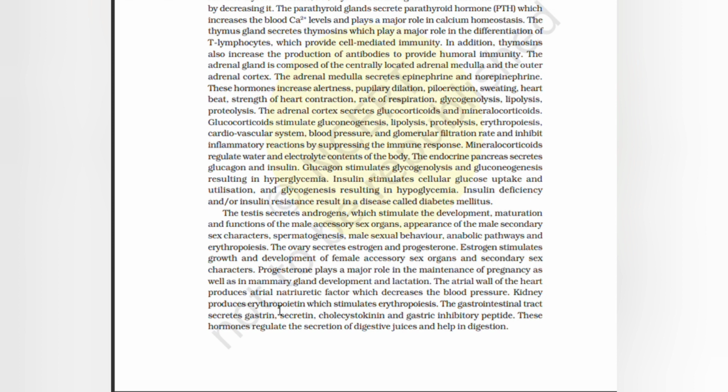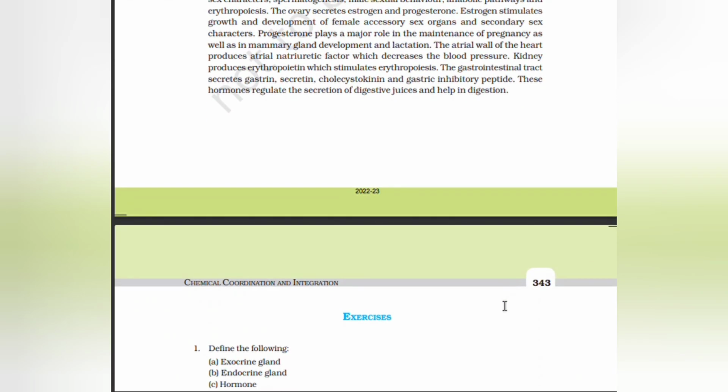Kidney produces erythropoietin, which stimulates erythropoiesis. Gastrointestinal tract secretes gastrin, secretin, cholecystokinin, gastric inhibitory peptide. These hormones regulate the secretion of digestive juices and help in digestion.